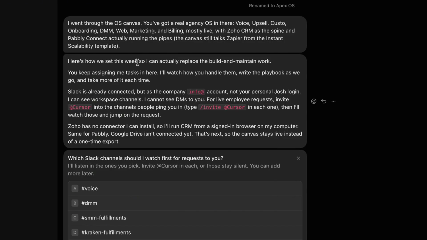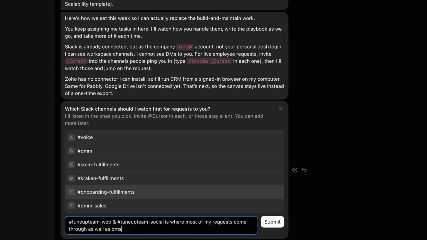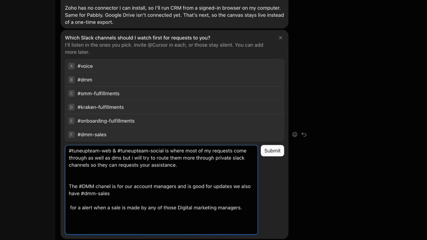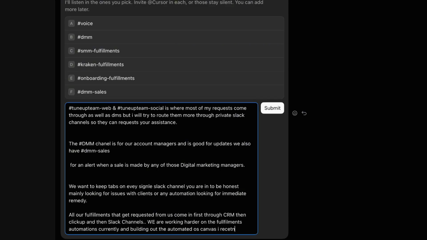And one of my core tools has no connector at all, so it says it'll drive that one through a browser instead. Knowing what it can't reach is more useful than pretending. So I tell it how the work actually flows, which channels carry requests, which one is just sales alerts, and that everything lands in the CRM first, then the task board, then Slack.